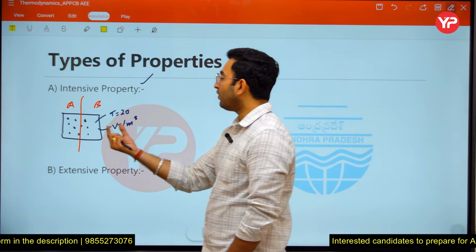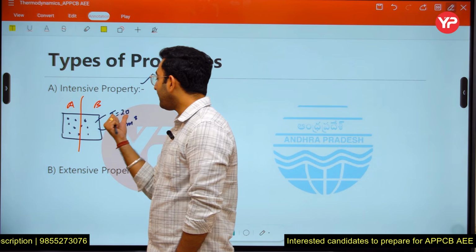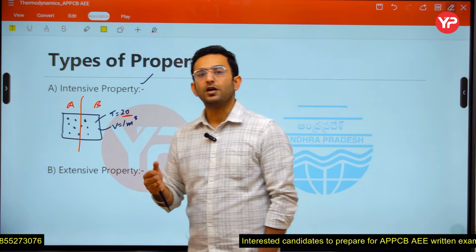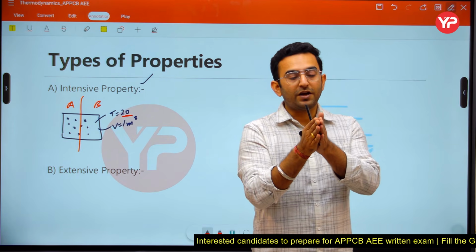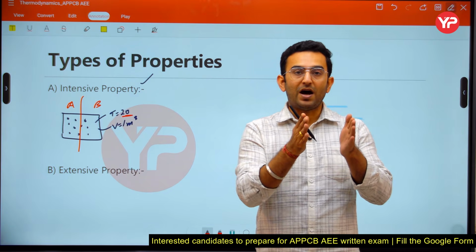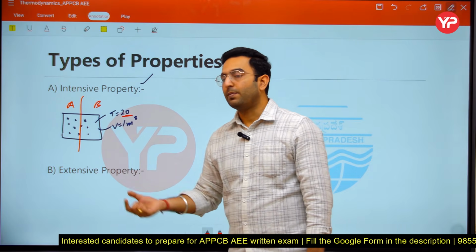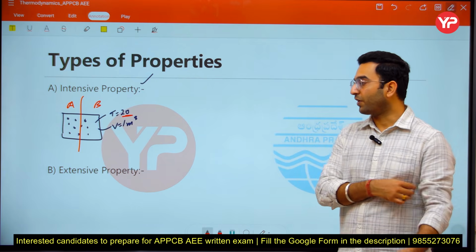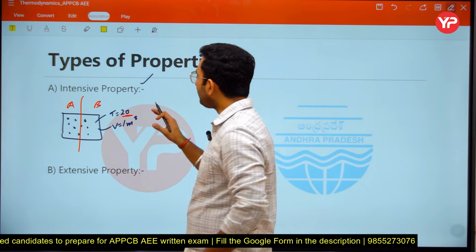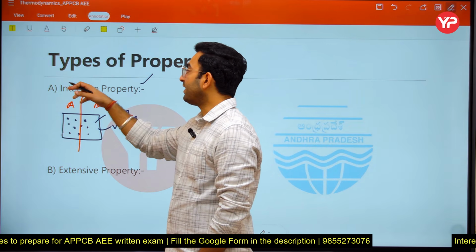The temperature of these two containers is going to be maintained at 20 degrees Celsius. So even though after dividing the container into two compartments, the mass and the corresponding volumes are going to change, the temperature is going to remain the same here. Okay, so that means the temperature is considered an intensive property.